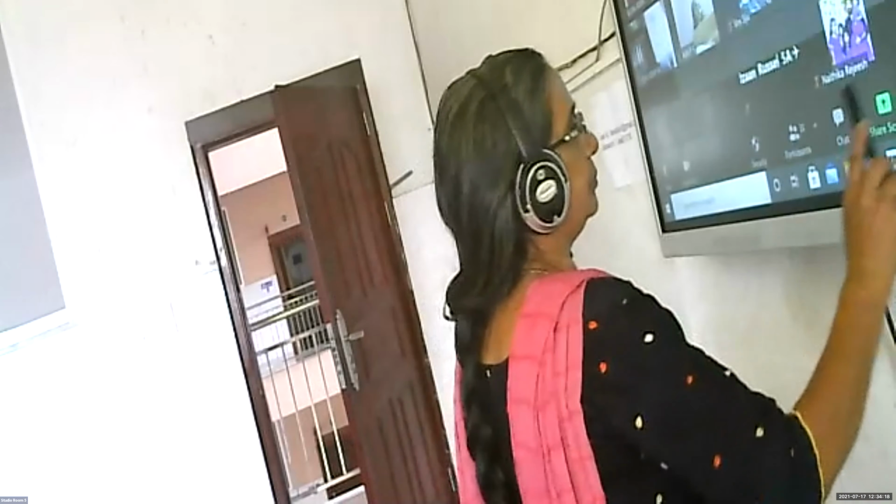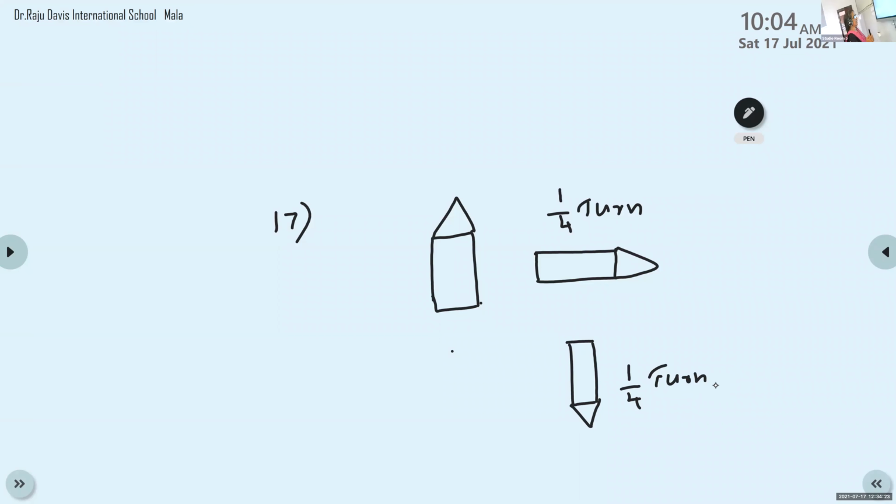Tell me, what is your doubt? Ma'am, I don't understand the 17th question. Can you explain the 17th question again? So if you are having a doubt, you can also listen. That is why I am telling one by one to answer. This is the figure of a rectangle and a triangle. That is the given figure. So you can draw anywhere. Here also you can draw it. Anywhere you can draw and find the answer for it.